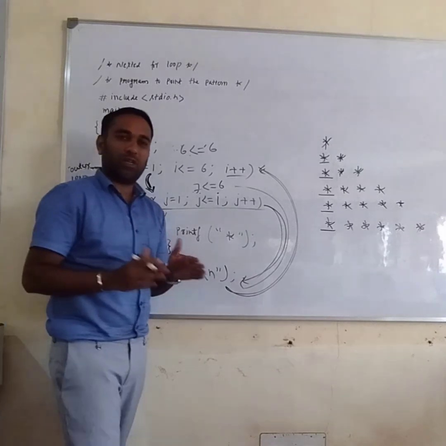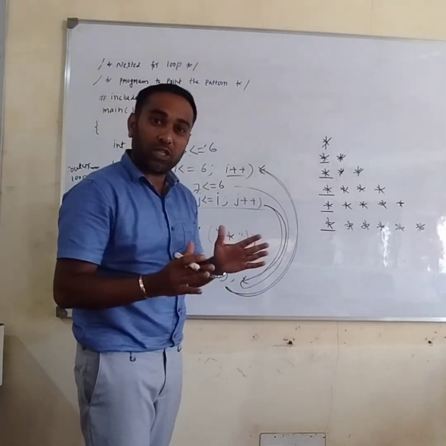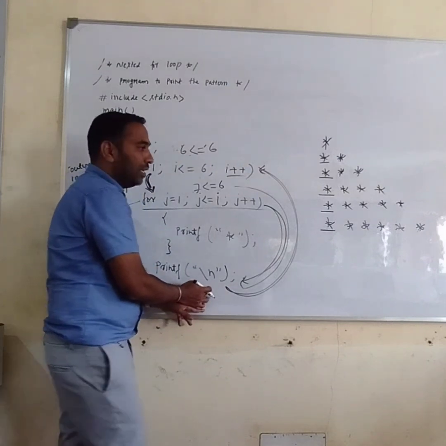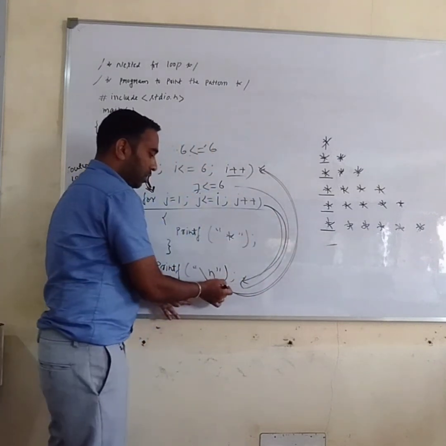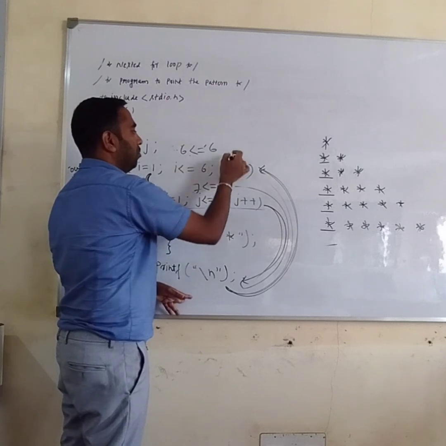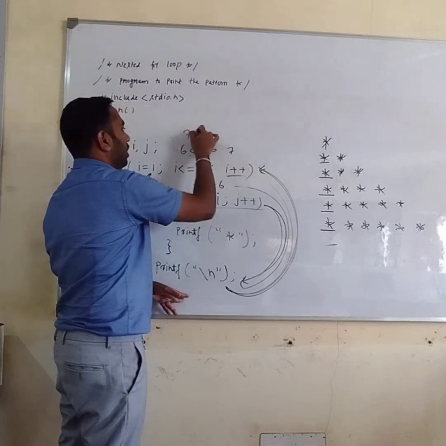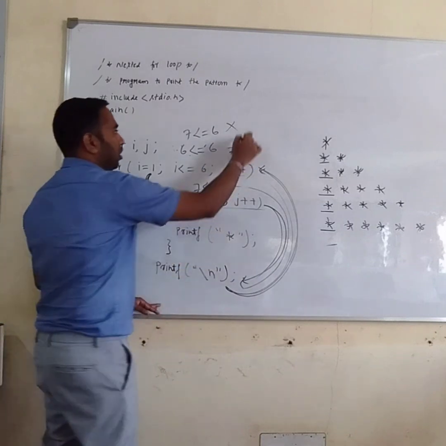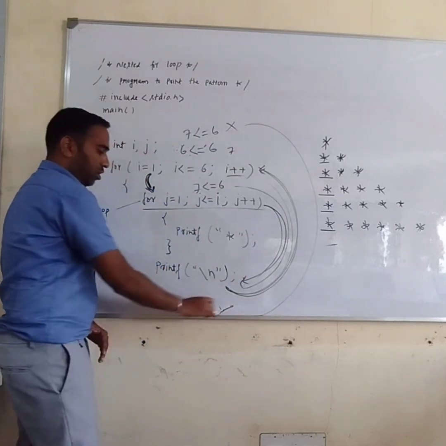7 is not less than or equal to 6. It is false. The condition fails. It comes out of the loop. It will print the next line. The cursor comes here. Increment I, I becomes 7. 7 is less than or equal to 6? No, the condition fails. The loop completely comes out.